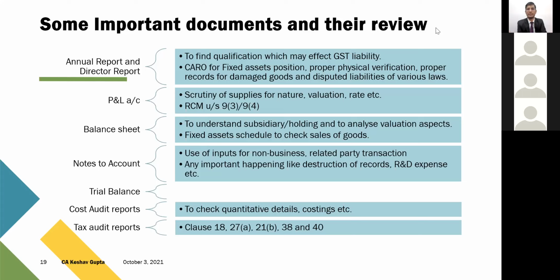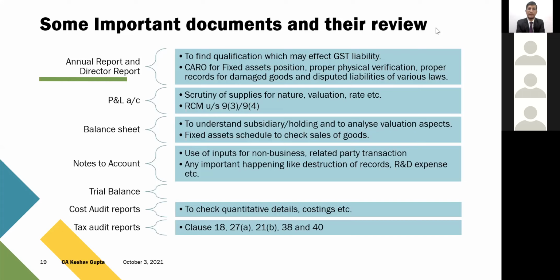Assessee was not agreeing to it. Cases were already under litigation. So those liabilities, if the income tax officer has treated them as bogus purchases, I'm sure you must understand that there's a direct bearing on GST, ITC figures, because purchase is a big figure, and input tax credit on purchase in case of a trading firm or in case of a manufacturing firm is a huge figure. So whatever is in the annual report, or auditor report, or director report, the department team has been guided to check all those qualifications, all those serious comments in the CARO which have bearing on the GST law.